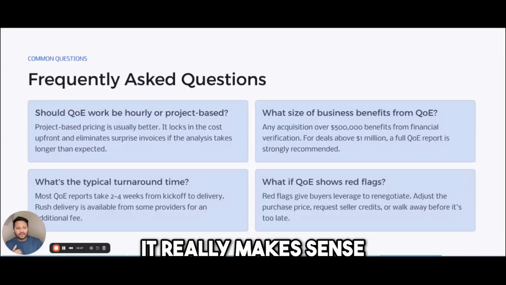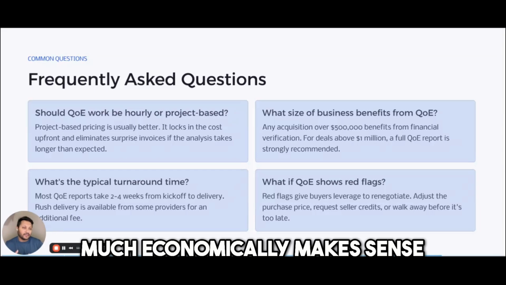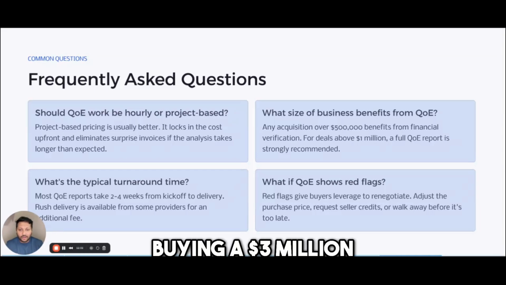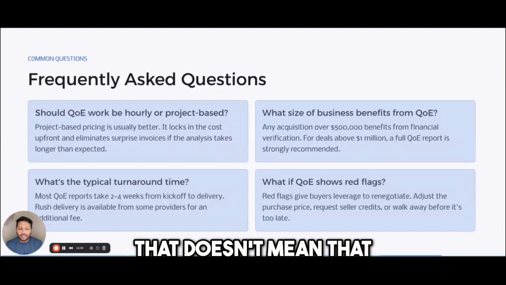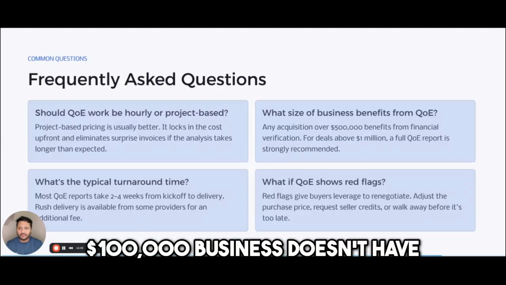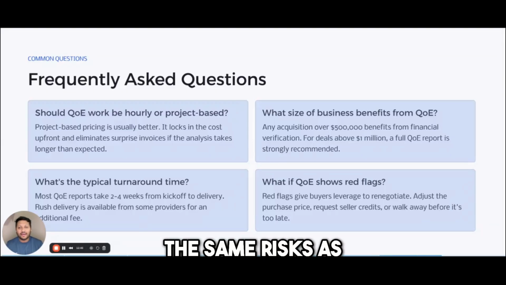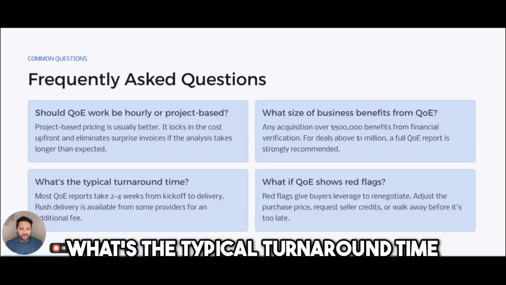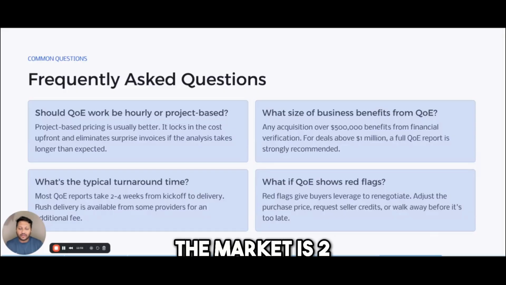So it makes much more economic sense if you're buying a $3 million business and spending $10K on a QE analysis. However, that doesn't mean that a $500,000 business or a $100,000 business doesn't have the same risks as a $5 million business, and therefore you don't need a QE analysis. It's just a report that gives you the clarity you need to go and acquire that business. So it's up to you the value you put on that analysis. What's the typical turnaround time? Usually the market is 2 to 4 weeks.